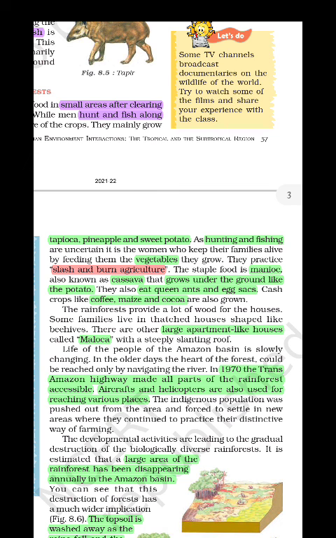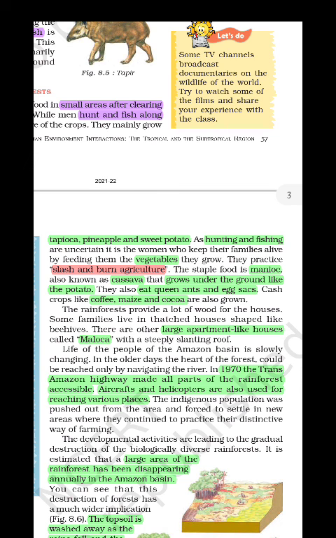Just a moment, let me explain what slash and burn agriculture is. In the Amazon basin, very big and tall trees are available. To produce crops, they cut the trees and then burn that area. Because of the burning, they get ashes. The ash makes a natural fertilizer, and they cultivate this region.